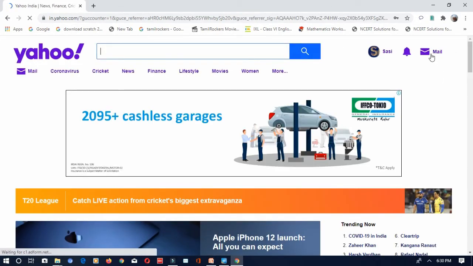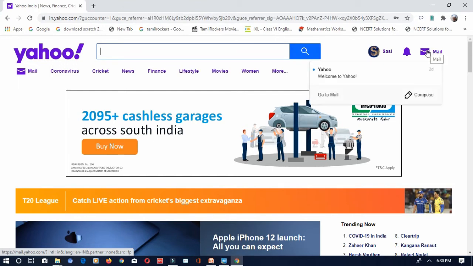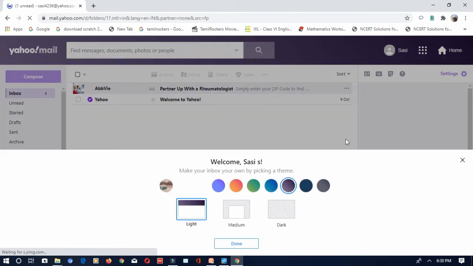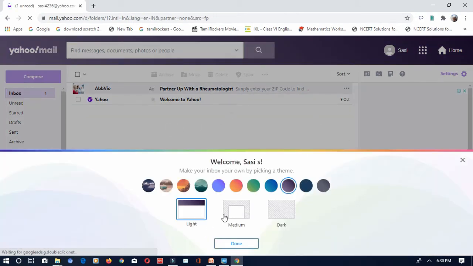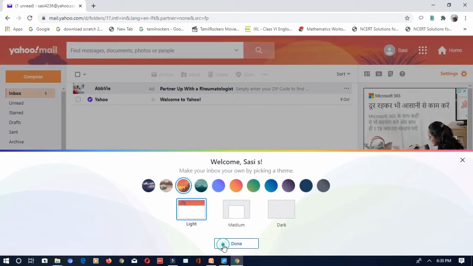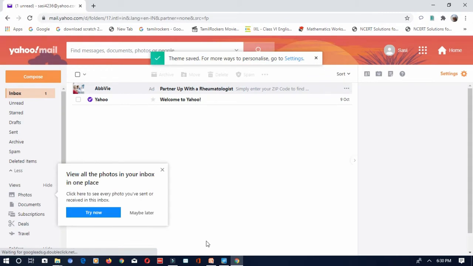So here you have entered your login, you have logged into your Yahoo ID. Just click on this mail, it will open the mailbox here. Can you see this is my mail ID? It is asking me to choose a theme over here, so you can choose any theme for your email, and you can click on the done option. So your email will look like this.